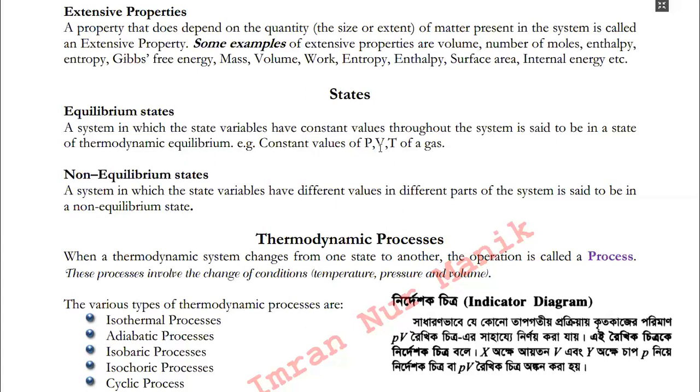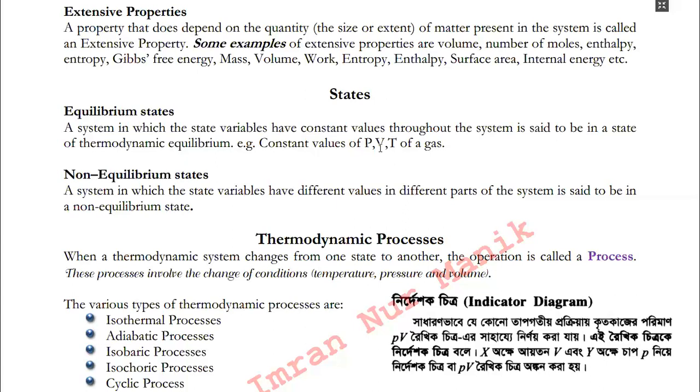Now, what is non-equilibrium state? A system in which the state variables have different values in different parts of the system is said to be in a non-equilibrium state. That means the state variables are not fixed throughout the system. That is why it is a non-equilibrium system.